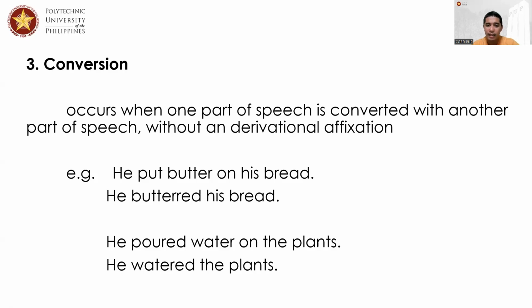The difference is that there is no derivational affixation in this case. Except, for example, in the case of butter and buttered, we only add the suffix ed, which does not actually normally change the grammar unit classification of a word. It doesn't change. That is what we call conversion.